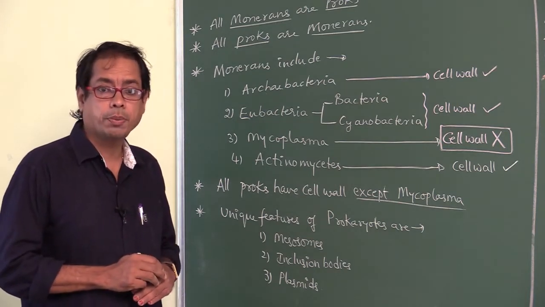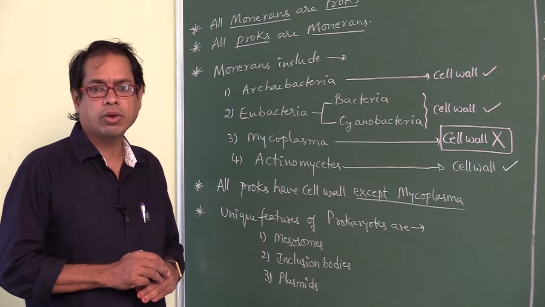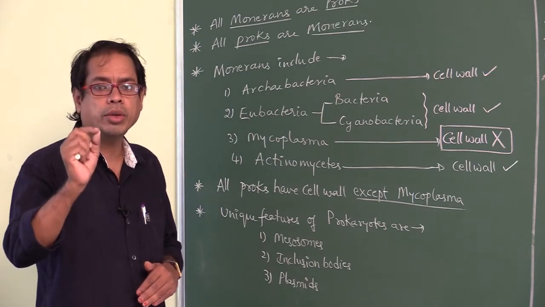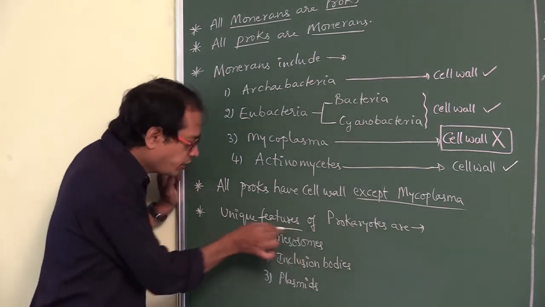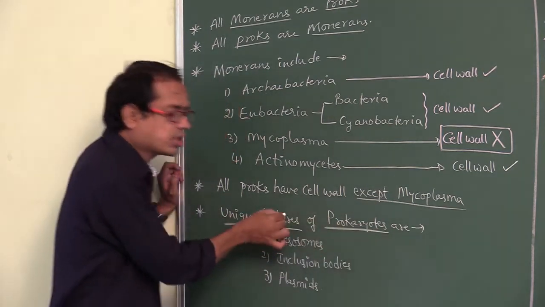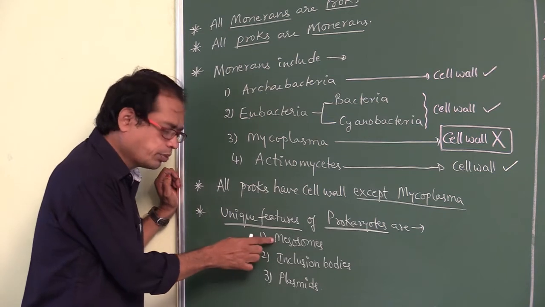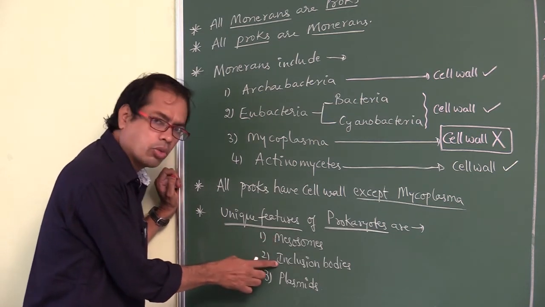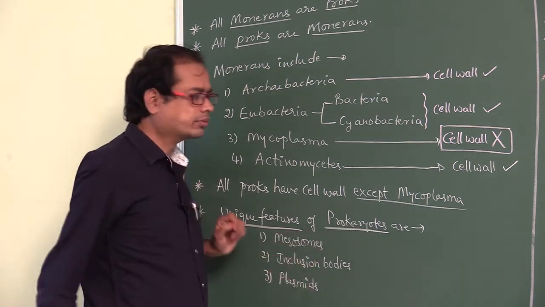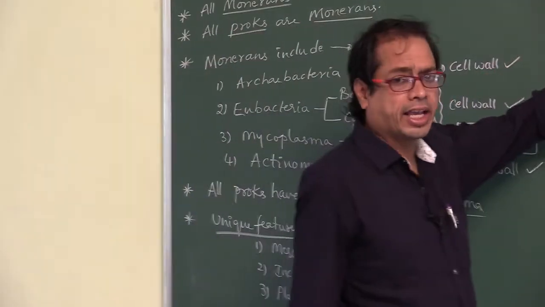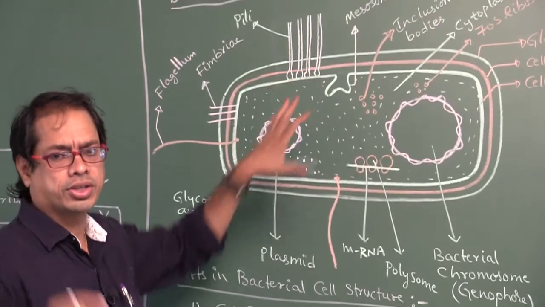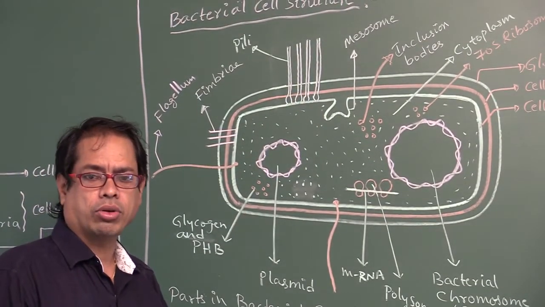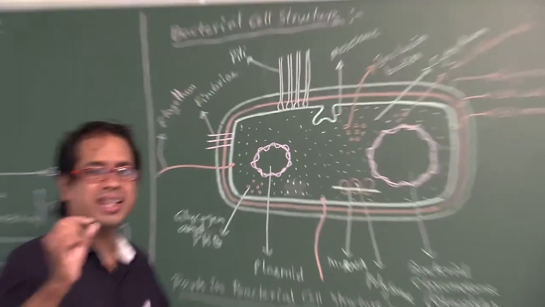Mycoplasma is also called PPLO. PPLO full form: pleuropneumonia-like organism. What are the unique features? Unique features of prokaryotes are mesosomes, inclusion bodies, plasmids. Now look at the diagram of bacteria cell structure. I am going to explain the bacteria cell structure.